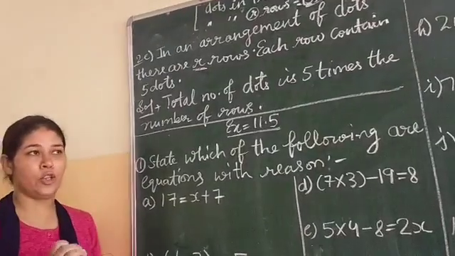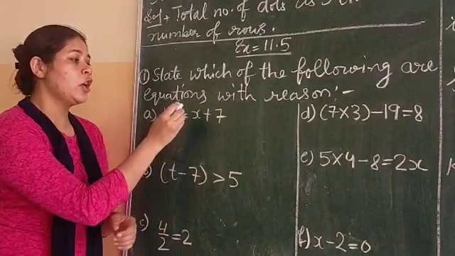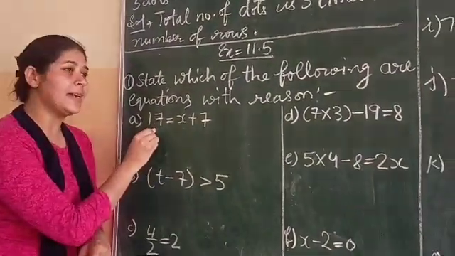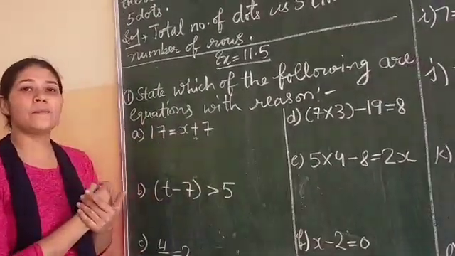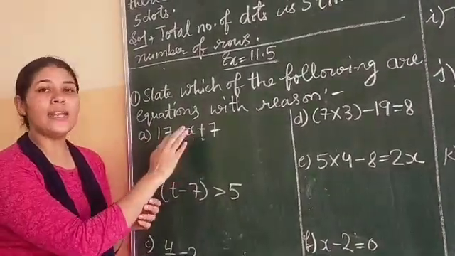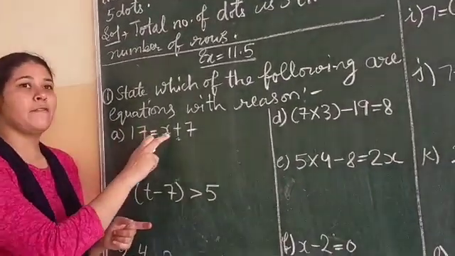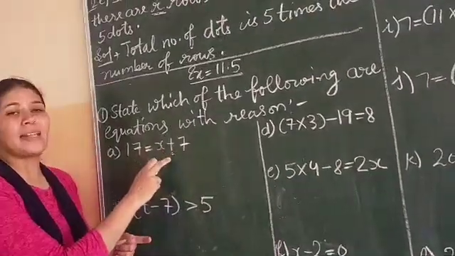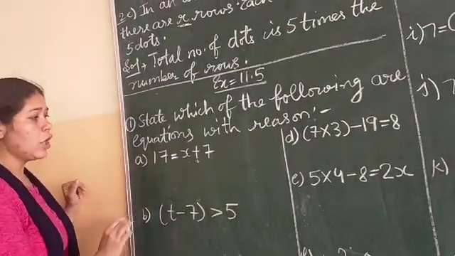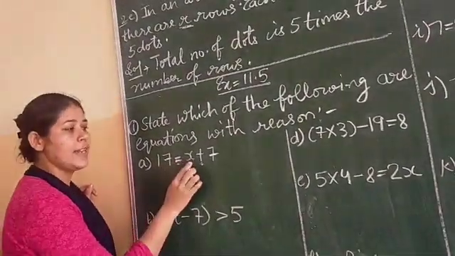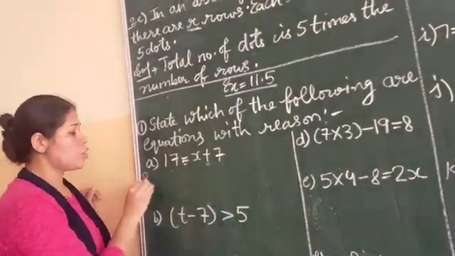Now again I am telling you what an equation is. If an expression has an equal sign, a variable, a constant term and mathematical operations, then that expression is called an equation. What is an equation? The combination of equal sign, variable, constant and mathematical operations. Now we will check. Here there is an equal sign, a variable, a mathematical operation and a constant also. It means it is an equation. So you will write